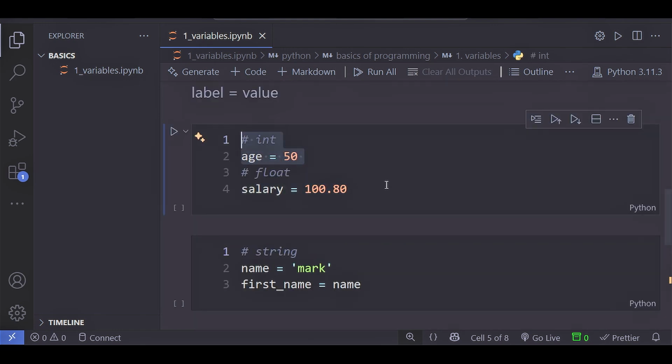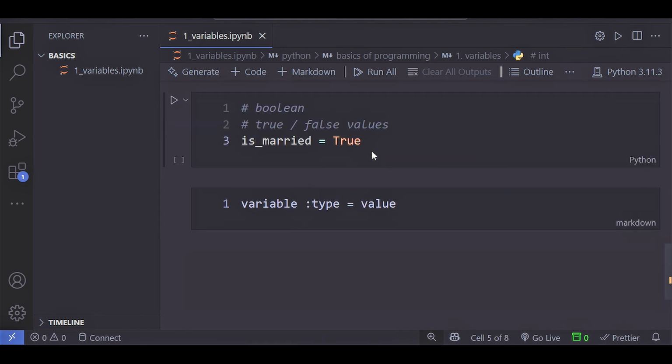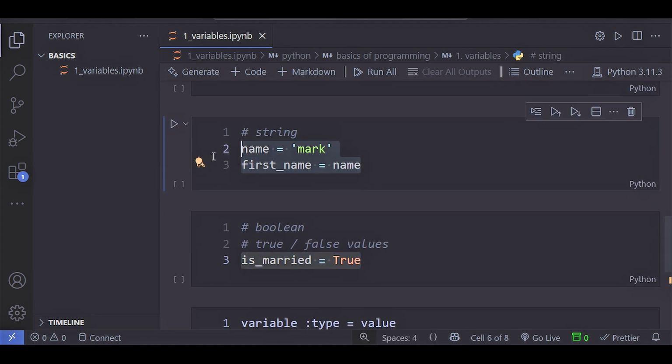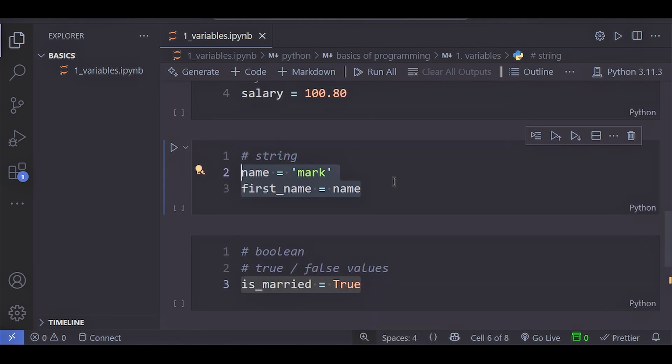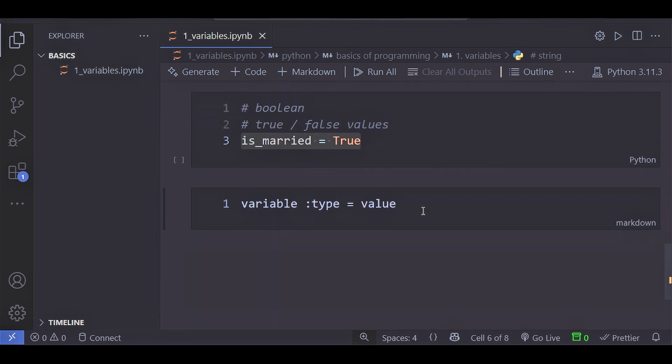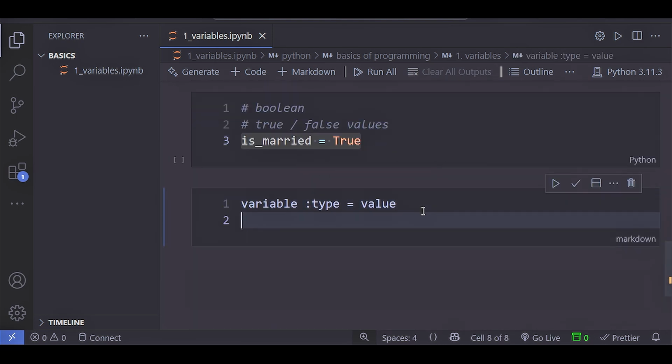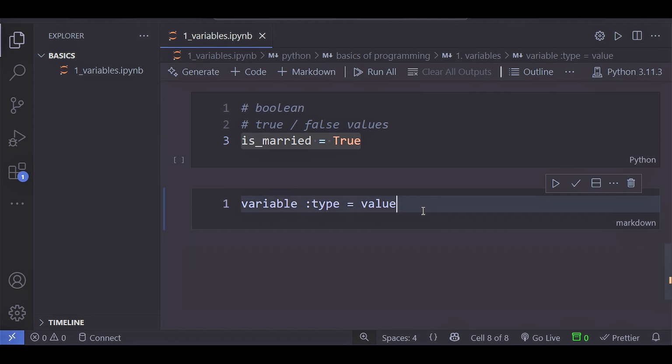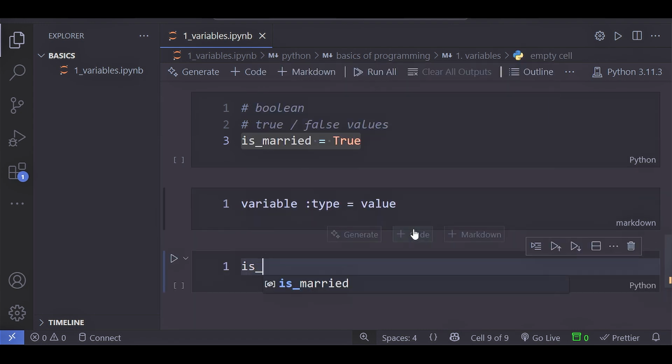This doesn't mean it's not correct, but for good practices, we could say is married, and specify the type, which is bool, equals true.